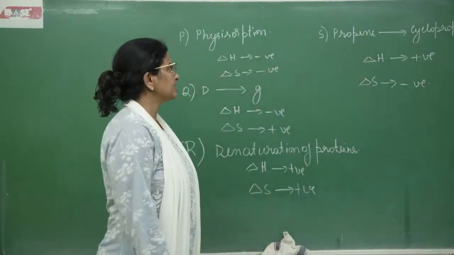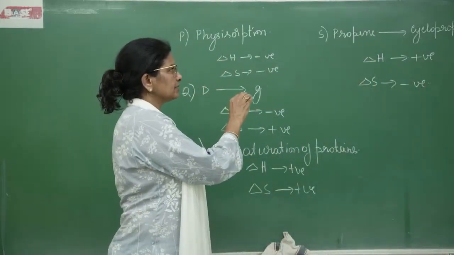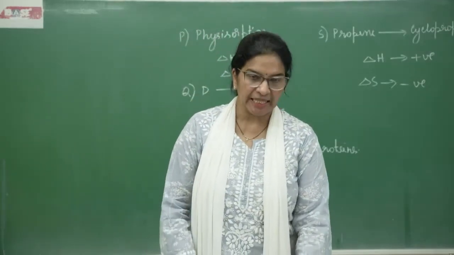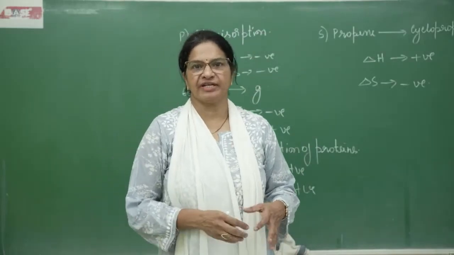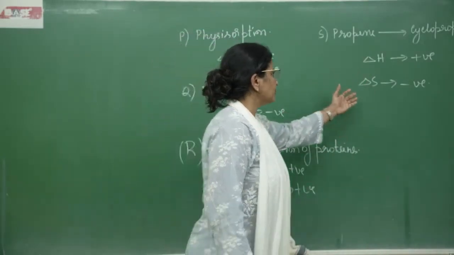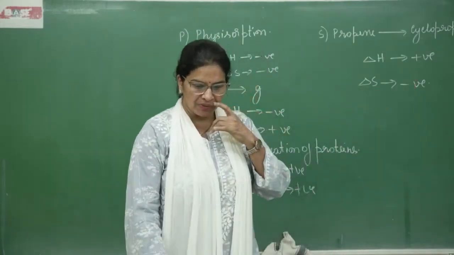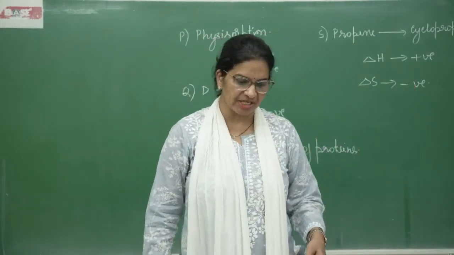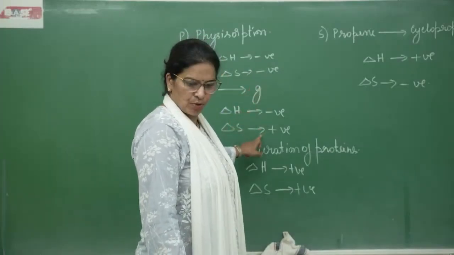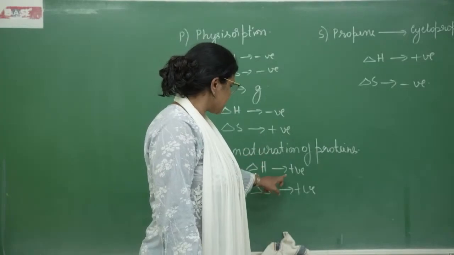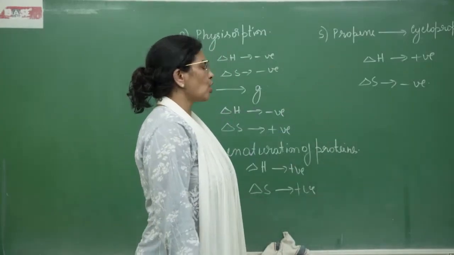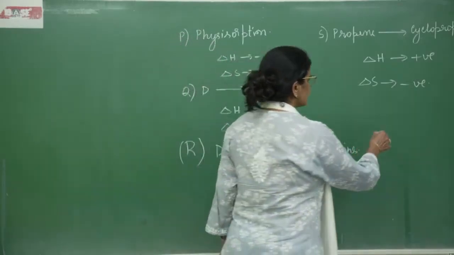Why is delta S negative? Because in case of propene, it is an open chain structure. Therefore, there are more degrees of freedom. Whereas in case of cyclopropane, lesser degrees of freedom. Therefore, change in entropy is negative. So, I repeat the options: delta H negative and delta S negative, delta H negative, delta S positive, delta H positive, delta S positive, delta H positive and delta S negative. That is option C. Option C.